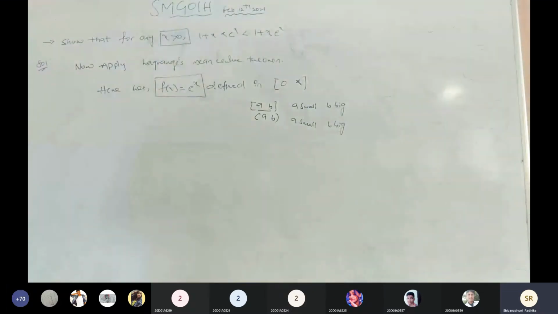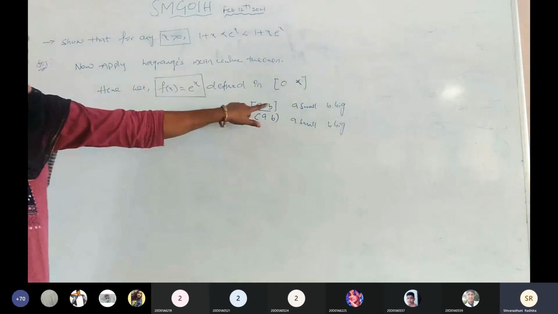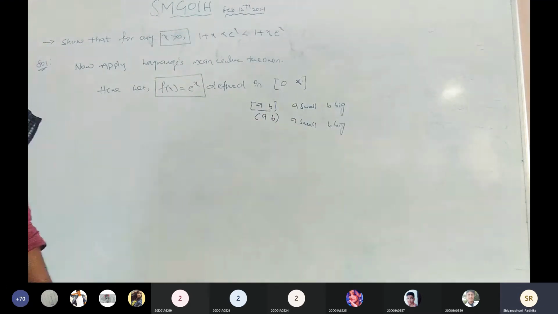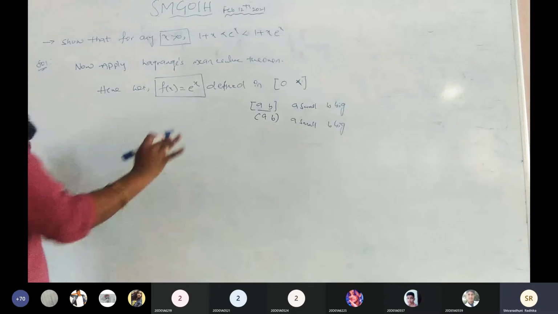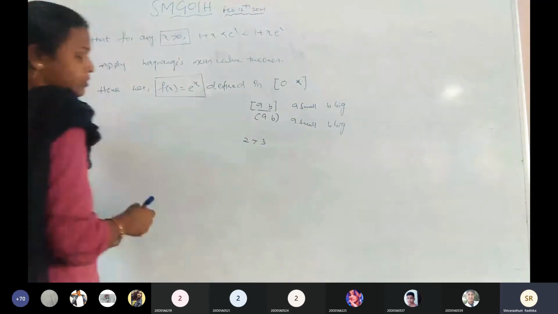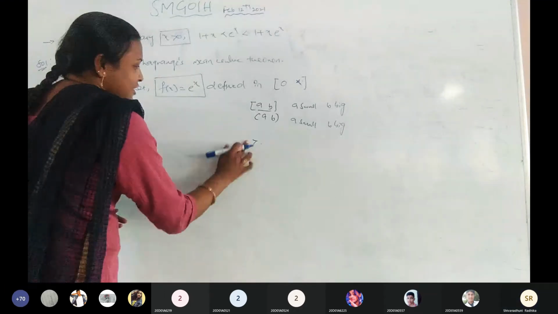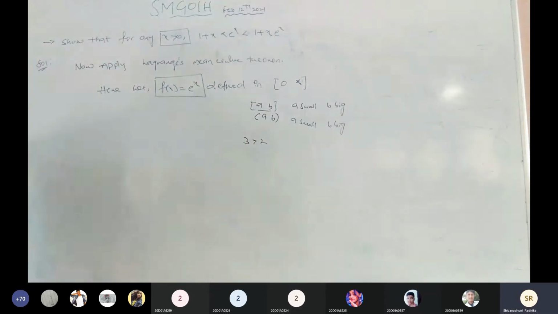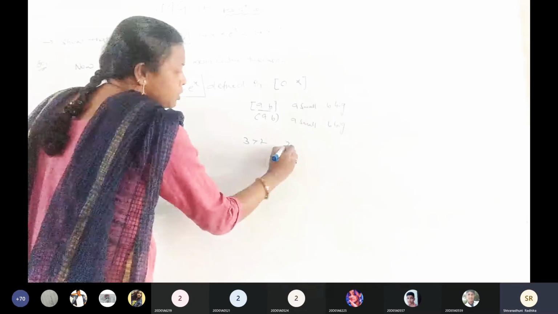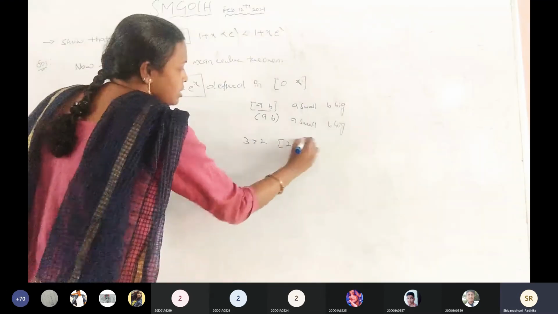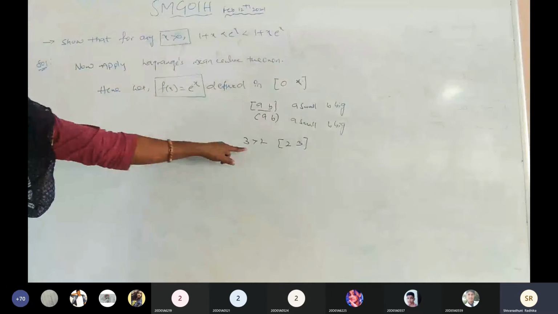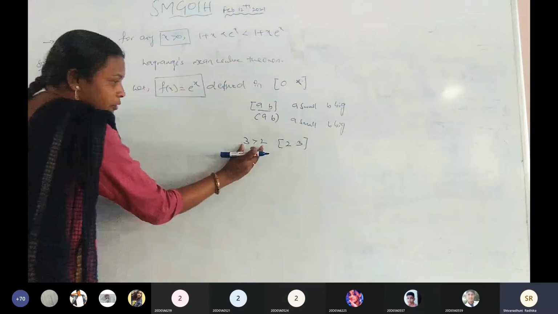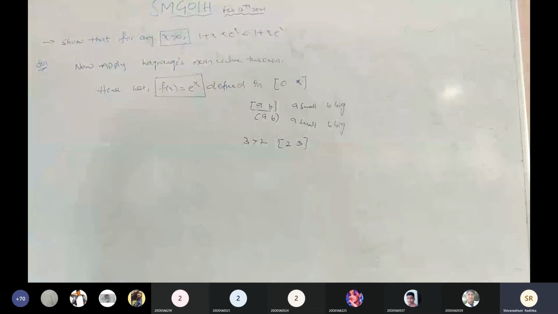You have to take any interval. In that interval, the first value is the small value compared with the second value in the given interval. Is it clear? Now suppose we have 3 is greater than 2. Now in this, how can we write the closed interval or open interval by using this inequality? Now 2 is the small value and 3 is the big value. Now this is a closed interval. So what is the meaning of this? We can change this inequality into the closed interval or open interval like that. Okay.